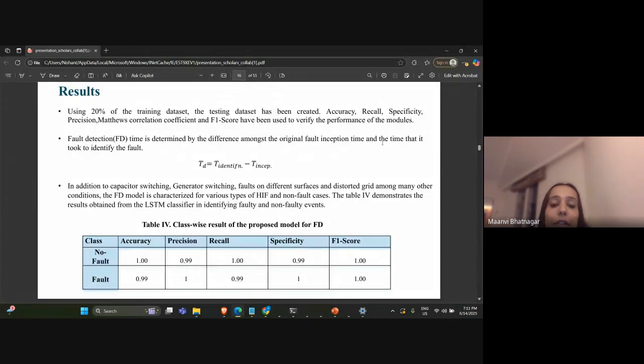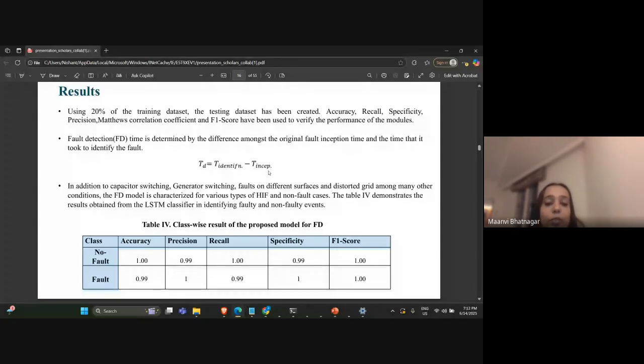For this, we have used this formula, as you can see, where TD represents the detection time, T identification is the point at which the fault was identified, and T inception is the time at which the fault actually occurred in the system. And moving ahead, in addition to faulty cases, non-faulty cases were also used, like switching of generators, capacitor switching, and distorted grid and harmonic conditions.